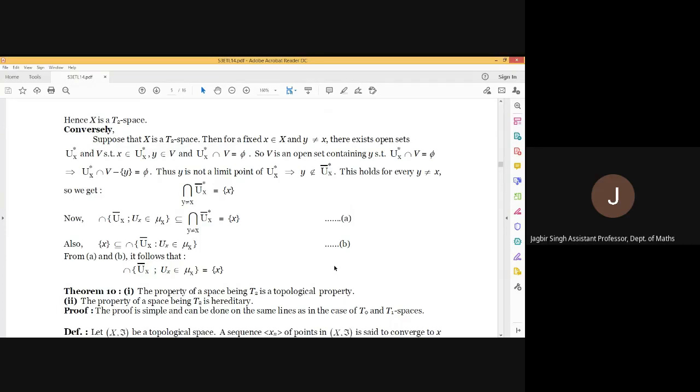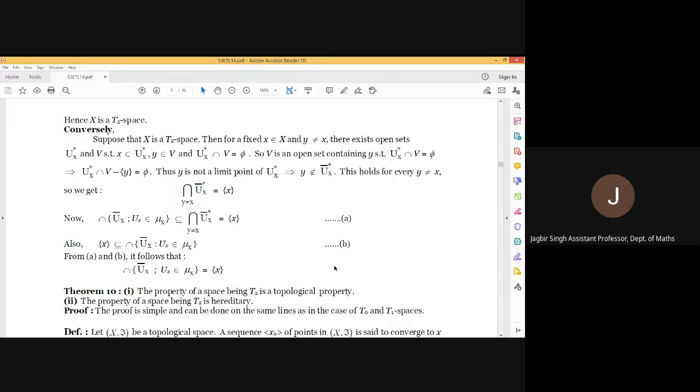We will not change this every time, but the rest of the elements will be changed. All the other elements will be considered. So if y is not equal to x, then we will have two disjoint open sets, one is ux star and the other is v, such that x belongs to ux star and y is a member of v, and their intersection is phi.